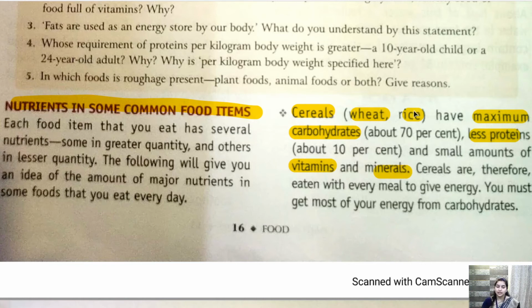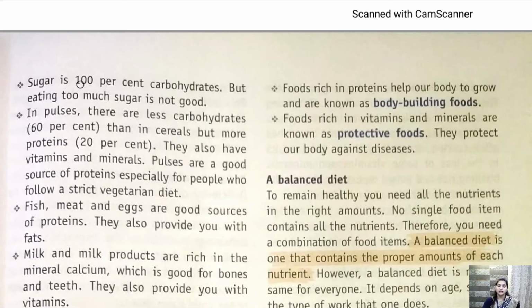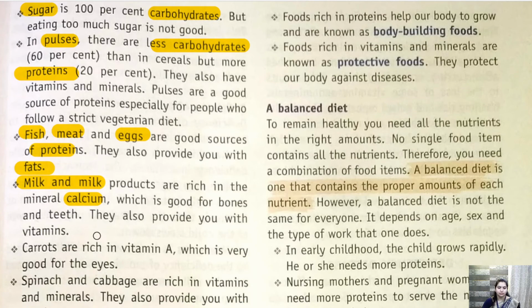Rice contains carbohydrate and we know that carbohydrate gives us energy. Sugar, we know that sugar contains carbohydrate and it gives us quick energy. Pulses contain protein. Okay, less carbohydrate but more protein. Fish, meat and egg contain protein, and they contain fat also. Milk contains calcium and some vitamins.